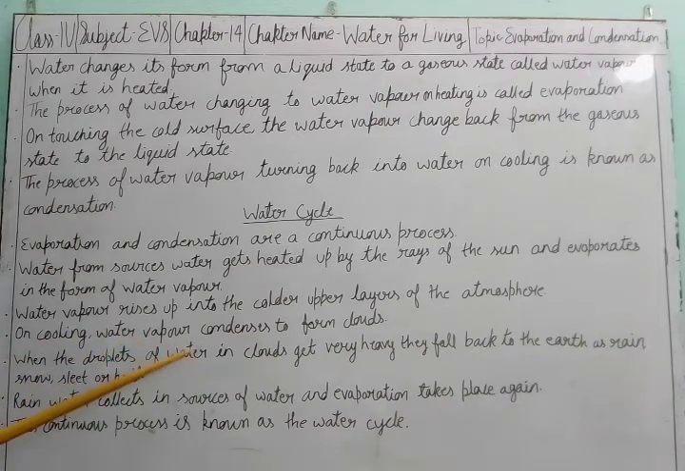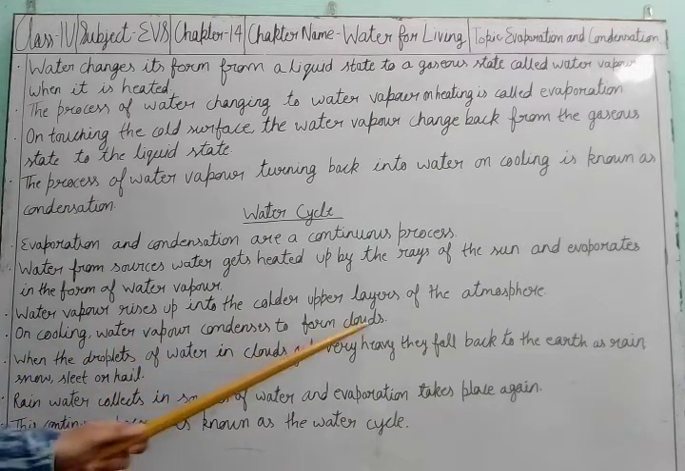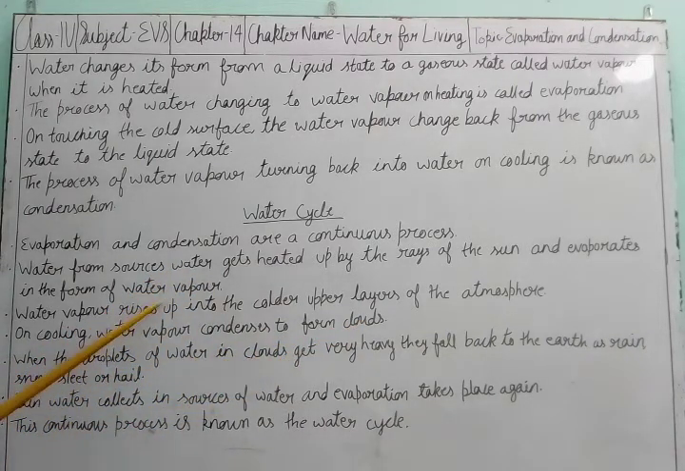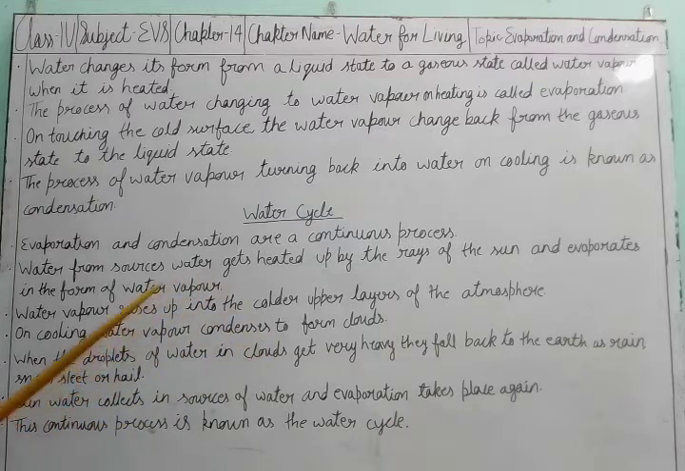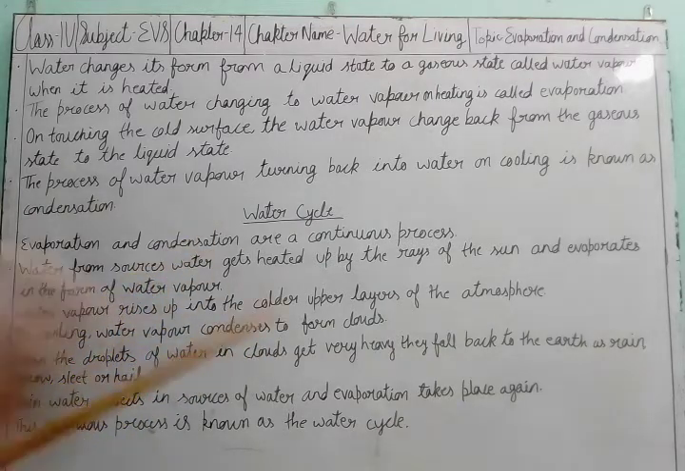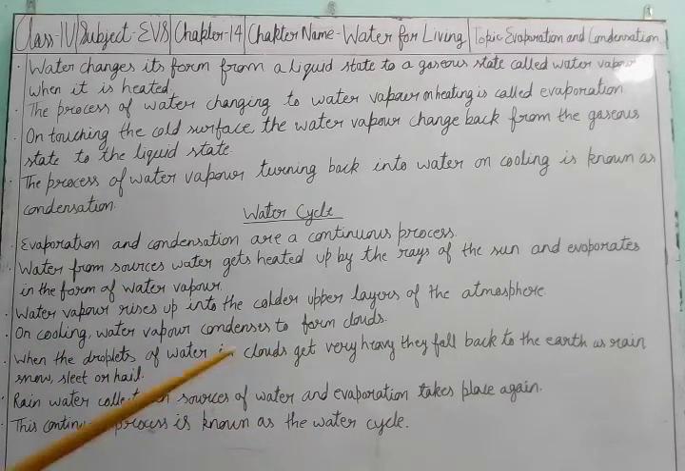On cooling, water vapor undergoes condensation to form clouds. When this water vapor rises up into the layers of the atmosphere which are cold, it changes into cold droplets, and they combine to make clouds. These water vapors change into the form of clouds.